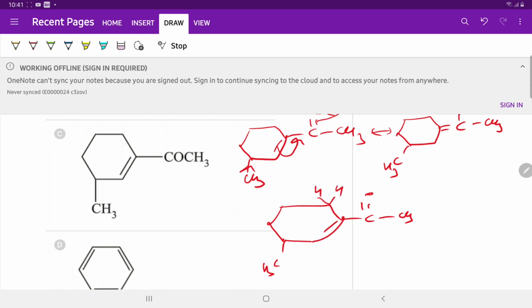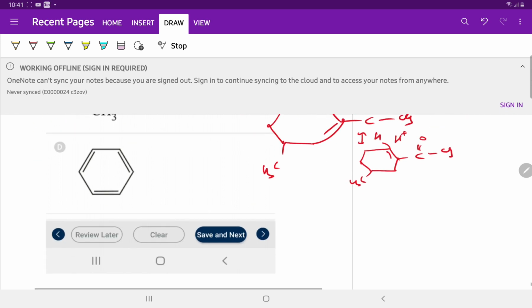There are 2 hydrogens which show the hyperconjugation structure in this manner. H plus H, C double bond O CH3, and this is CH3. So option C is correct, which shows mesomeric effect and hyperconjugation, and the inductive effect is shown by the methyl group due to the plus I effect.